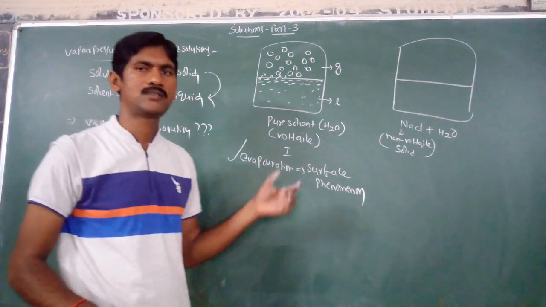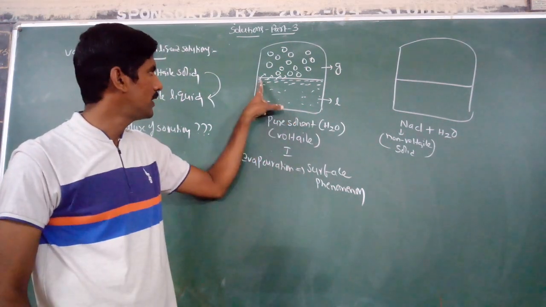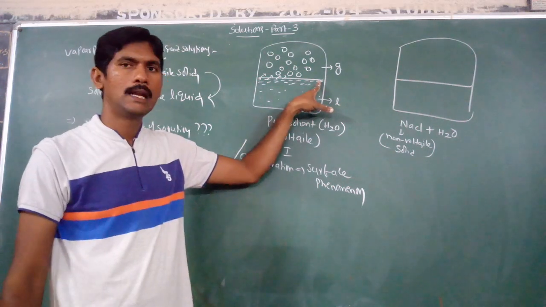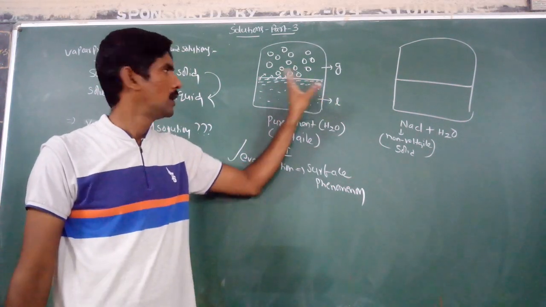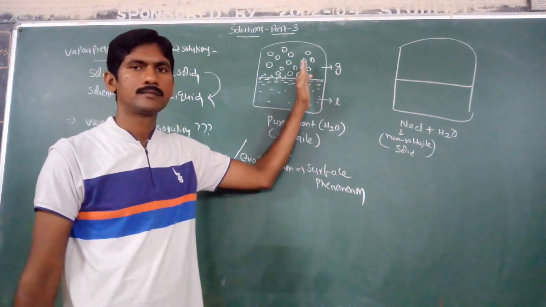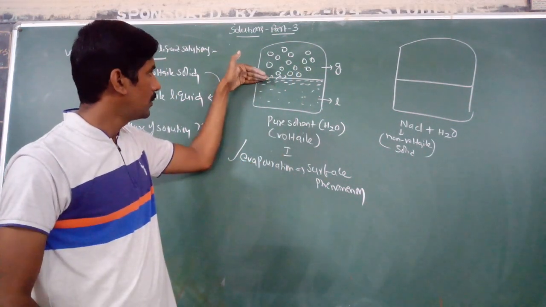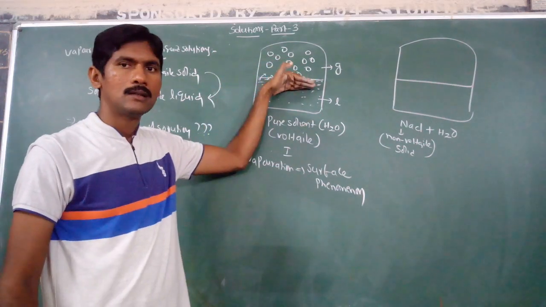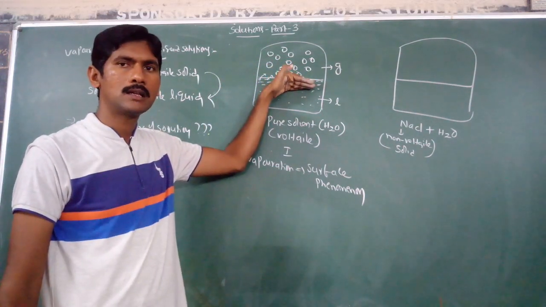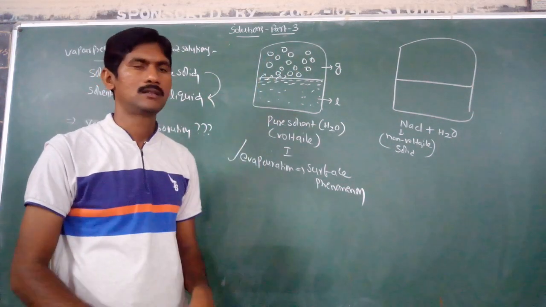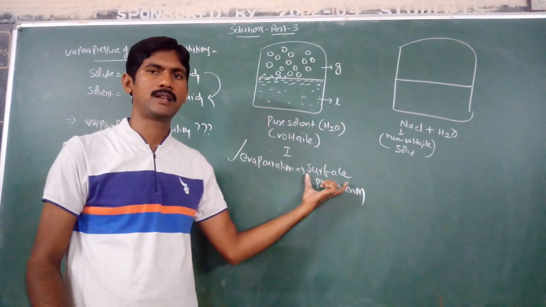Evaporation is a surface phenomenon. In the case of a pure solvent, these surface liquid water molecules directly go into the vapor state. After that, the liquid water molecules in the layer below can occupy this position and again go into the vapor state. So evaporation is a surface phenomenon.